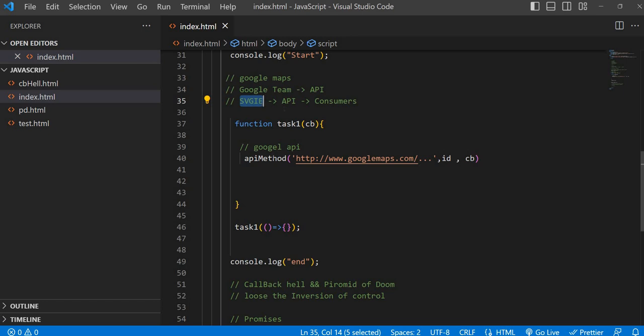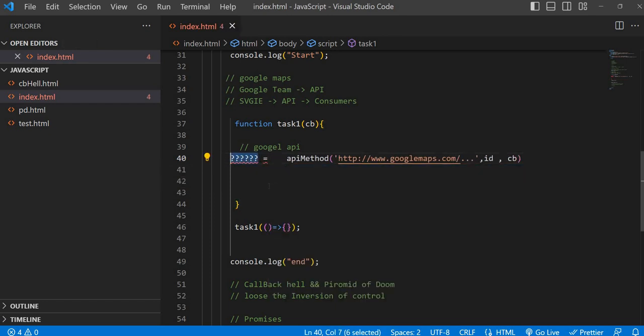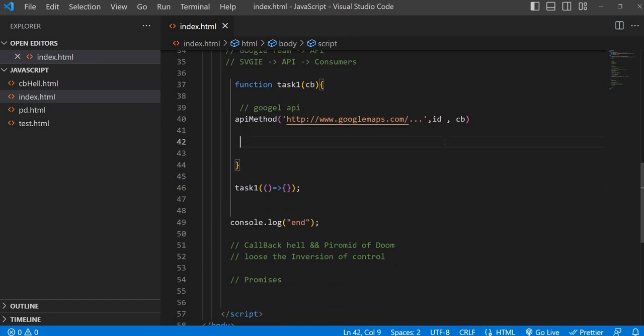So if you deal with normal callback functions and we don't know what is happening, we need some proper result, right? We need control, so then only we can take some action on the next callback or something. If you lose the control, that is the biggest problem. So now I hope you guys understood. The only thing is, if you give your callback function to any third-party API, eventually we are losing the control. That's called not being able to achieve inversion of control. So we should take the control as a developer, as an API user. We should have control over the results and our callback function, our logic.